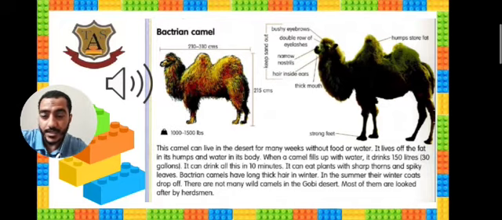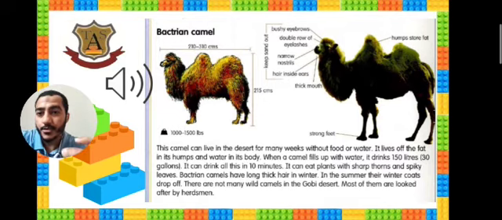It's amazing. It can eat plants with sharp thorns and spiky leaves. I think nobody else can eat sharp things and spiky leaves of trees. So it can eat this kind of plants.